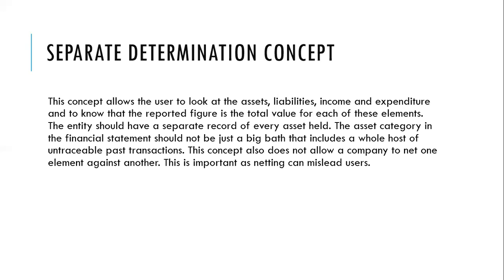Report it separately. That is what the separate determination concept is talking about. You cannot match asset and liability and report only the net asset, without the total asset or the total liability. It is not encouraged in financial reporting.